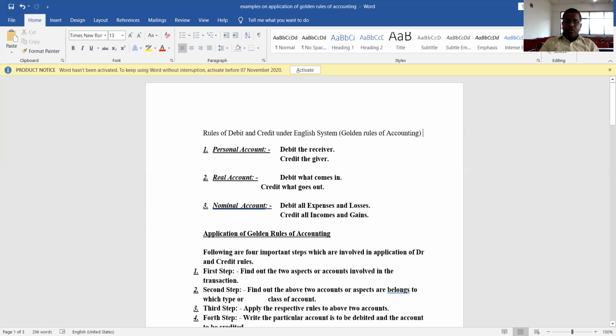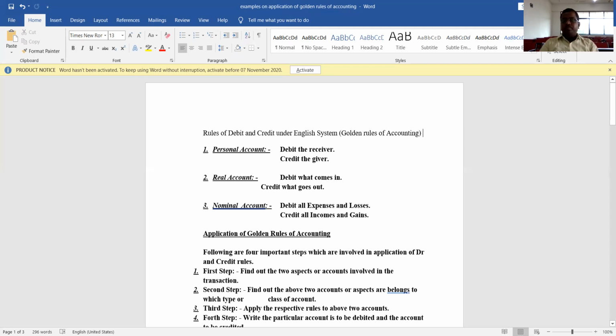These rules are applicable to which account? Personal account. Once again, what is the debit rule? Debit the receiver. What is the credit rule? Credit the giver. Understood? If a person is receiving the benefit, debit his account, and if a person is giving the benefit, credit his account.